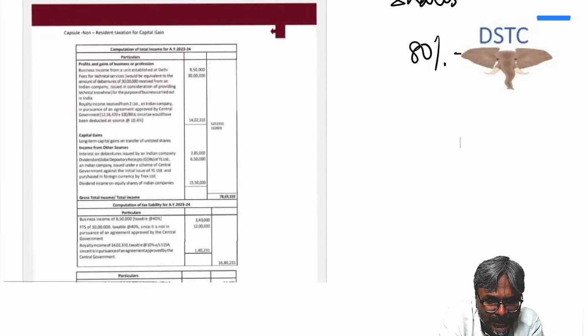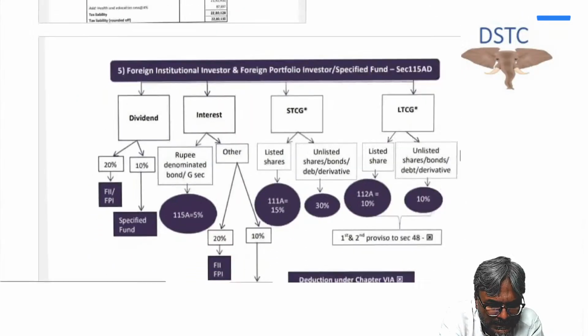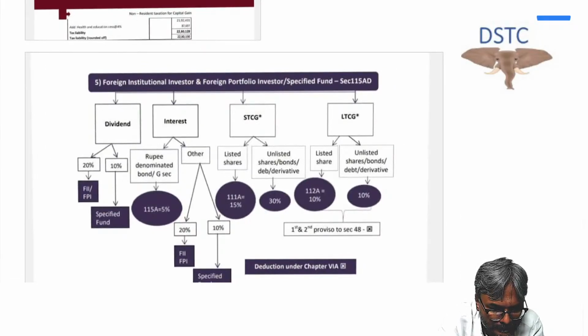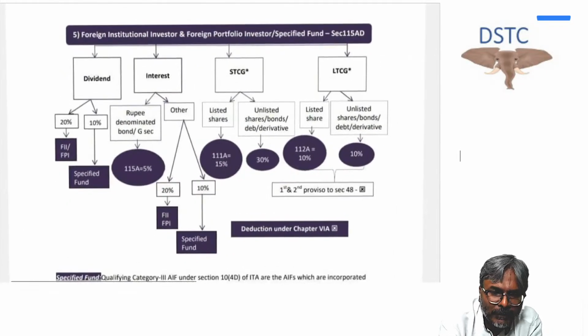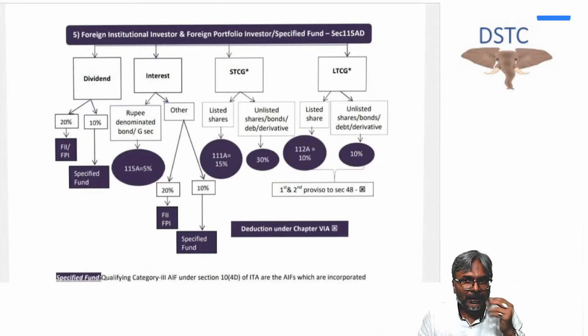Now, students, let's please have a look. FII, foreign institutional investor, students, one of the attempts had targeted a practical question way back.